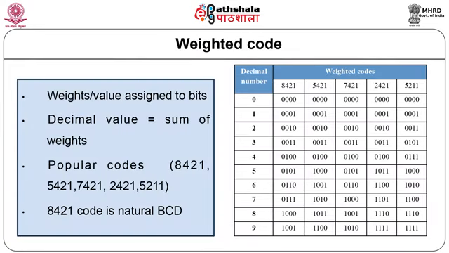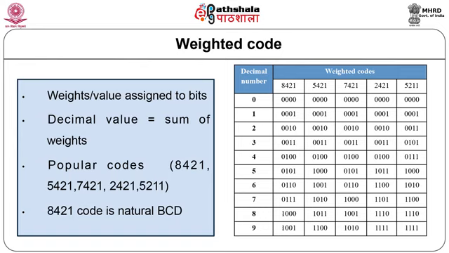In the weighted codes, the weights or values are assigned to the binary bits as per their bit positions. The decimal value of the code is the algebraic sum of weighted digits. In other words, the decimal number in weighted code can be written as sum of products of weight and the number itself. Most popular weighted codes are 8421, 5421, 7421, 2421, 5211 as shown in this table.